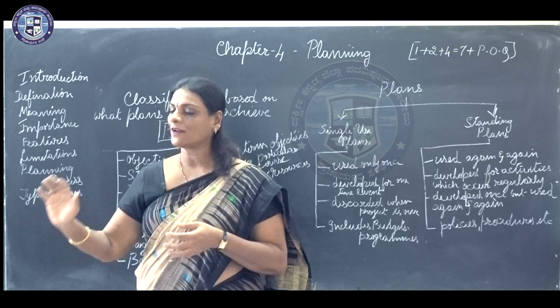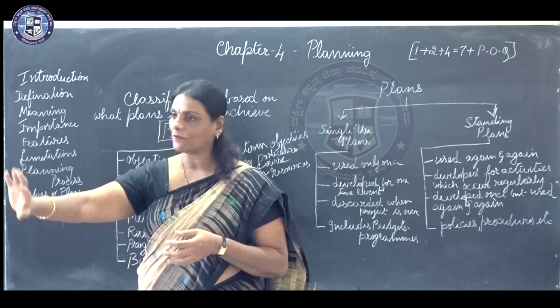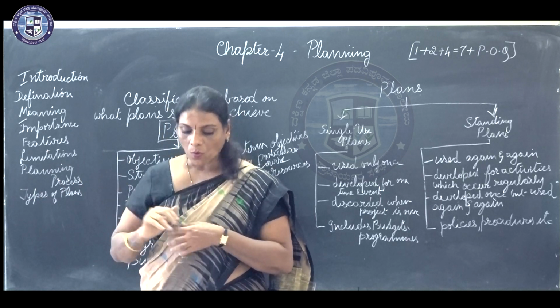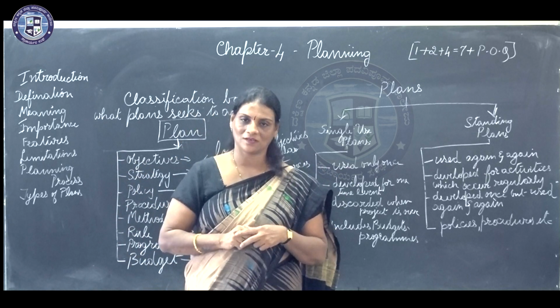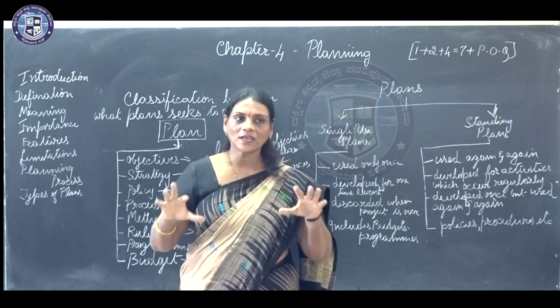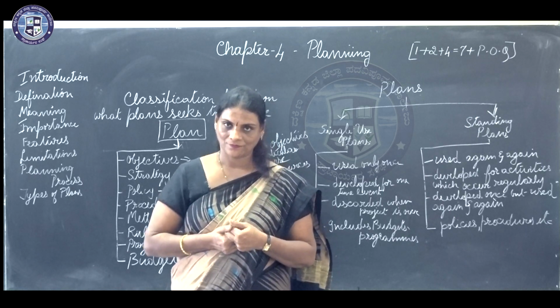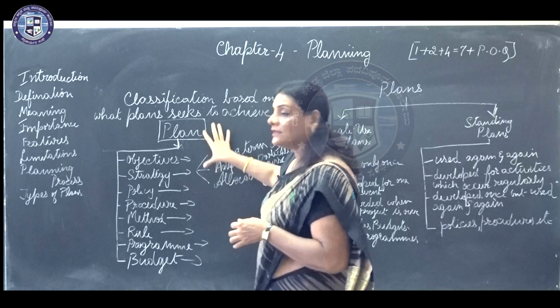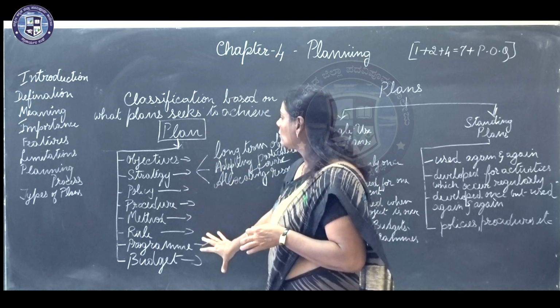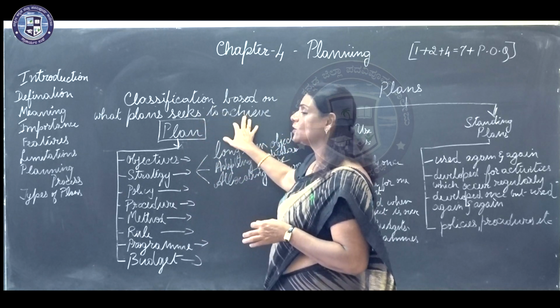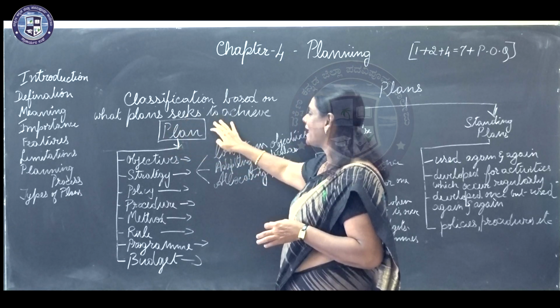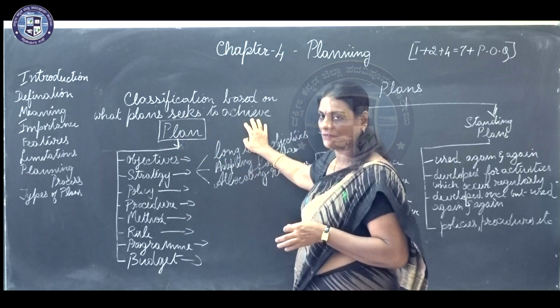For the different lines of products in different areas, what is the sales turnover? After looking into that, you prepare a sales budget. Okay. So these were the broad classifications, based on what the plan seeks to achieve.